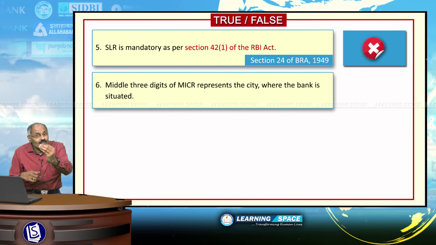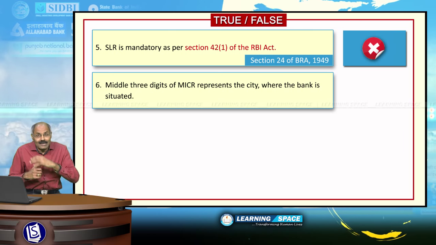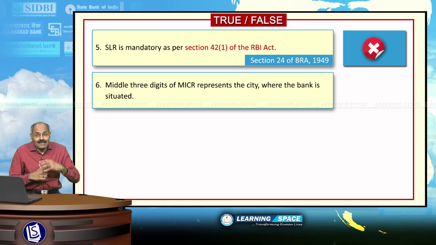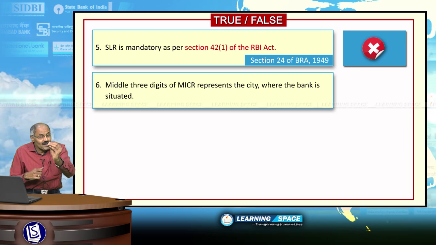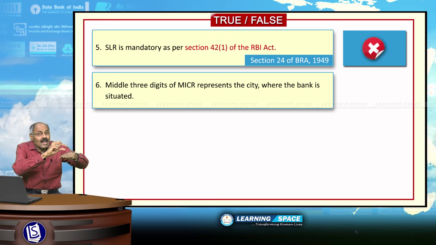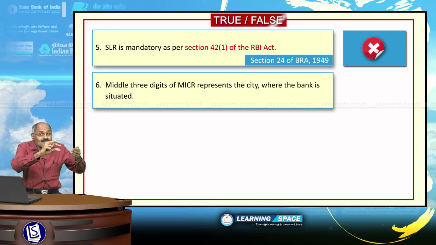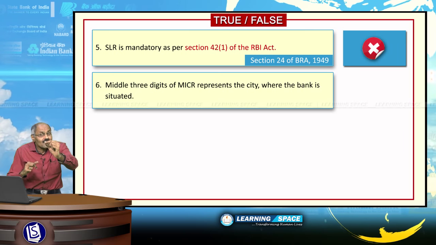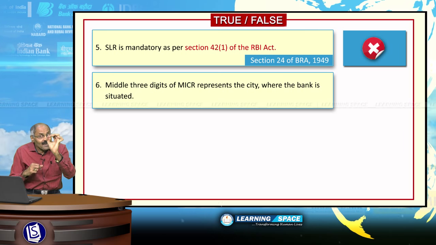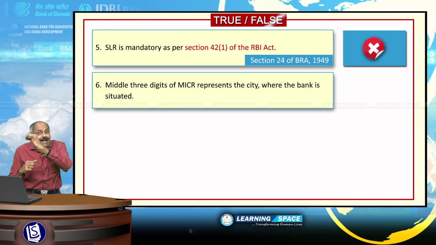Middle 3 digits of MICR. What is MICR? Magnetic ink character recognition. If you look at any check, below the check you will have 9 numbers. You will have check number as well as MICR code. MICR code is the 9-digit code, and by looking at MICR code, you can identify the bank branch.